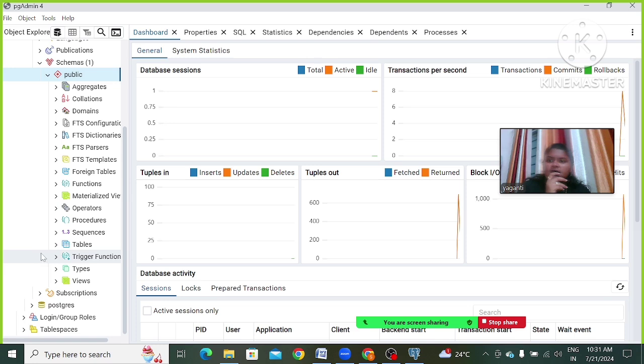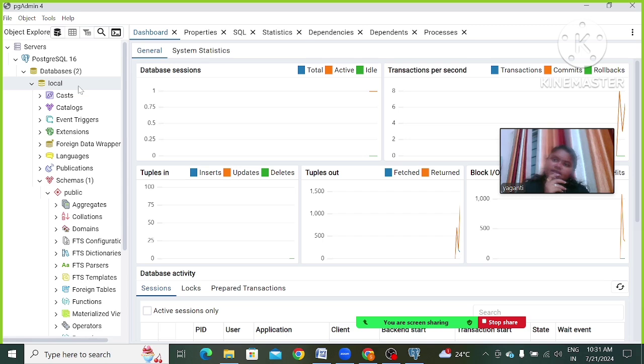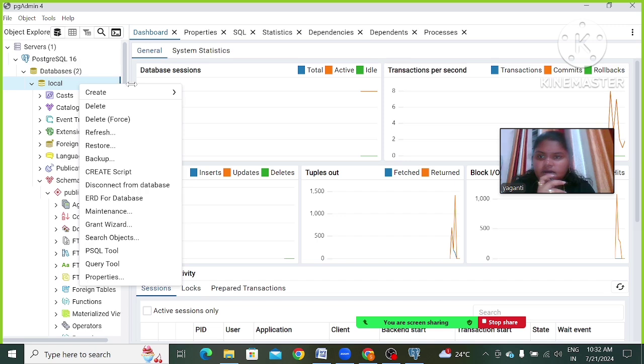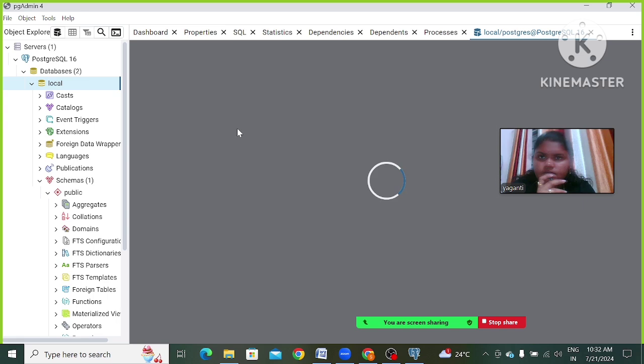See, here we got some databases, right? We will have one database that is Postgres by default. In schemas, we will be having public. In this, we are having tables and all: tables, functions, views. We are having that one.